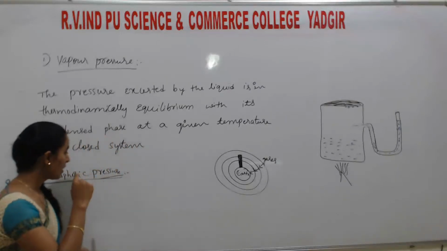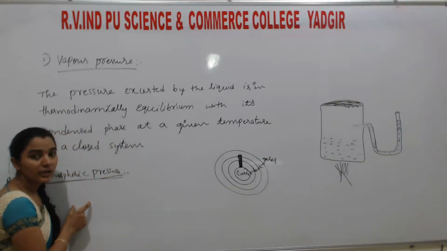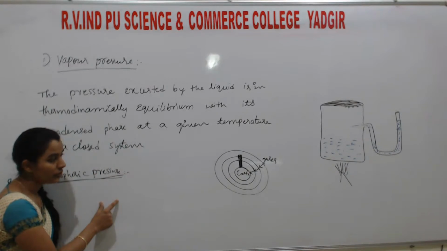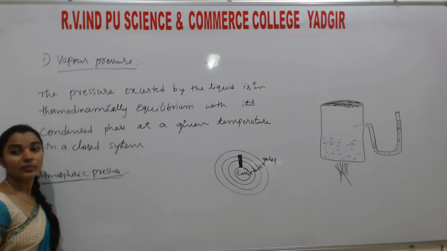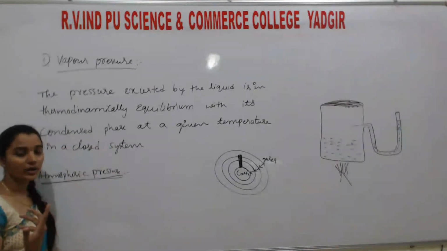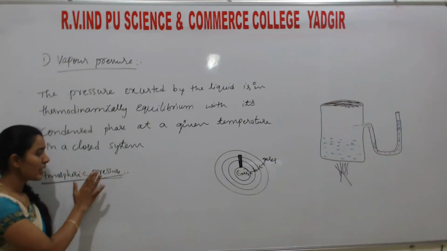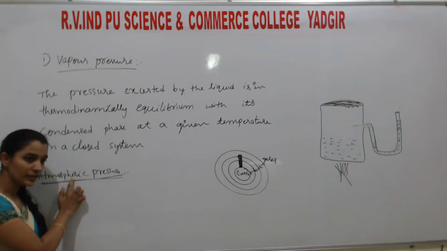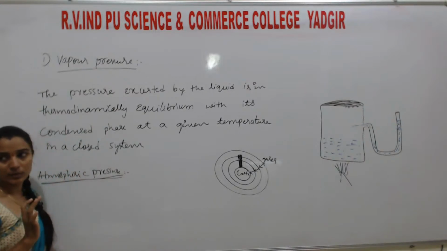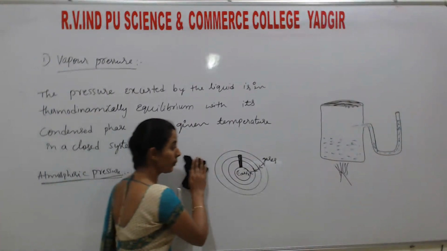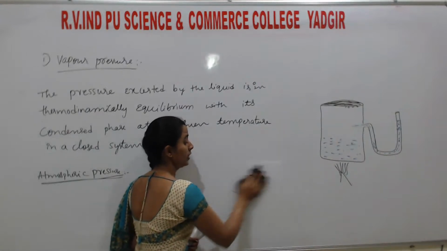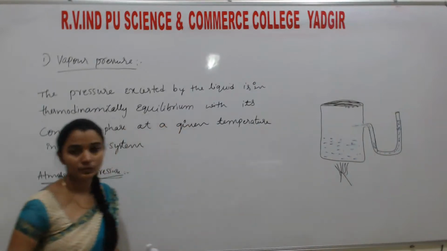You may say the pressure exerted by the gases of the atmosphere per square unit of the earth's surface is called atmospheric pressure. Just remember, students, the concept: the pressure exerted by the gases of the atmosphere means atmospheric pressure. So when the liquid starts boiling, okay.